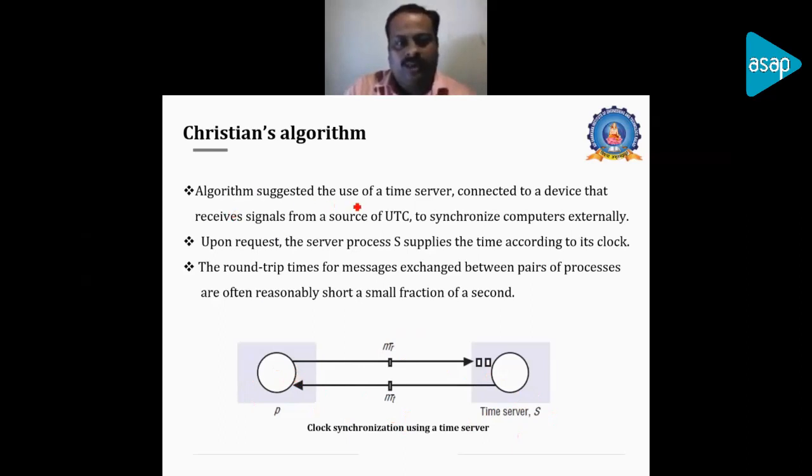Like the algorithm says, the time server control device receives a signal from the source of UTC. The time server will be getting its time from an external source like UTC. So UTC will be providing the standard atomic time, and it will be updated in the time server, and this value will be supplied